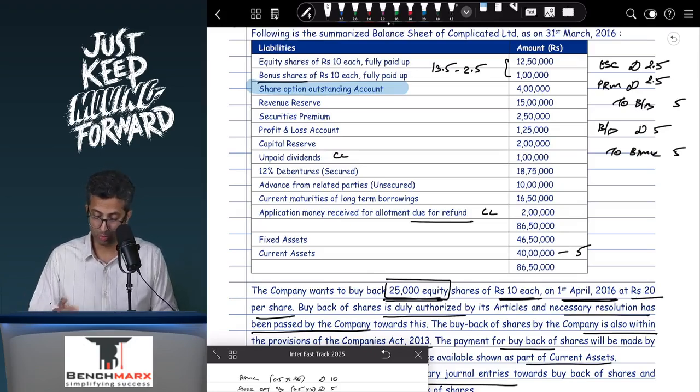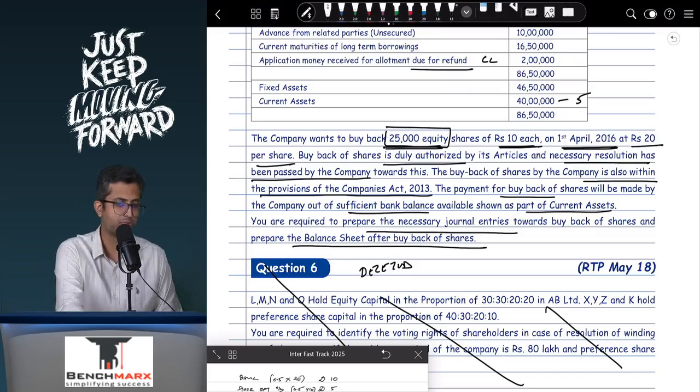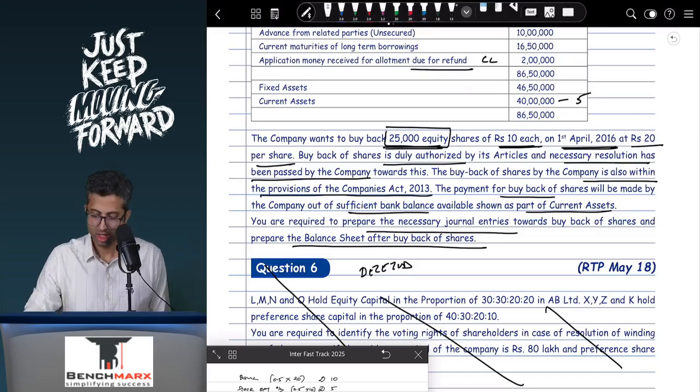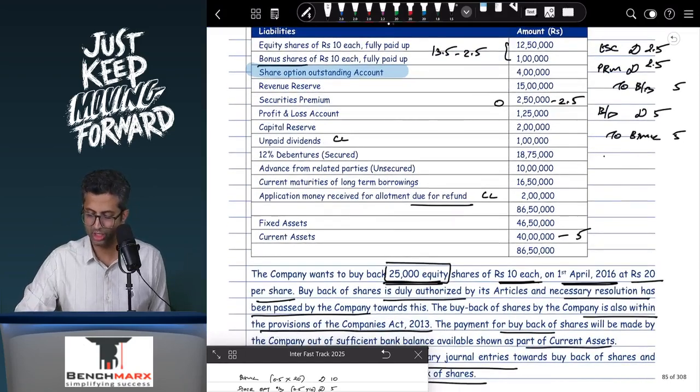Now premium of 2.5 will ideally be written off against the securities premium, which is exactly 2.5. And hence 2.5 minus 2.5 will become 0. So your securities premium will also be utilized. And your entry over here will be securities premium account debit to premium. This will be 2.5.